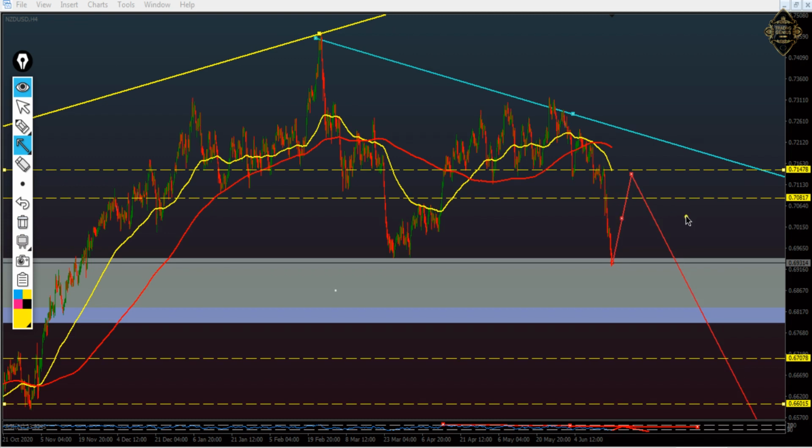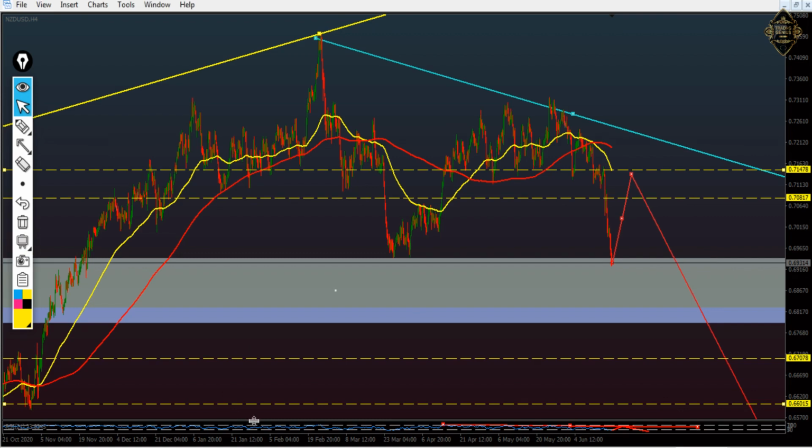It will touch that 0.71817 or 0.71478. The first target, where the price is now. Second target at 0.67078. The third target at 0.66015. Everything is very clear, my friend.